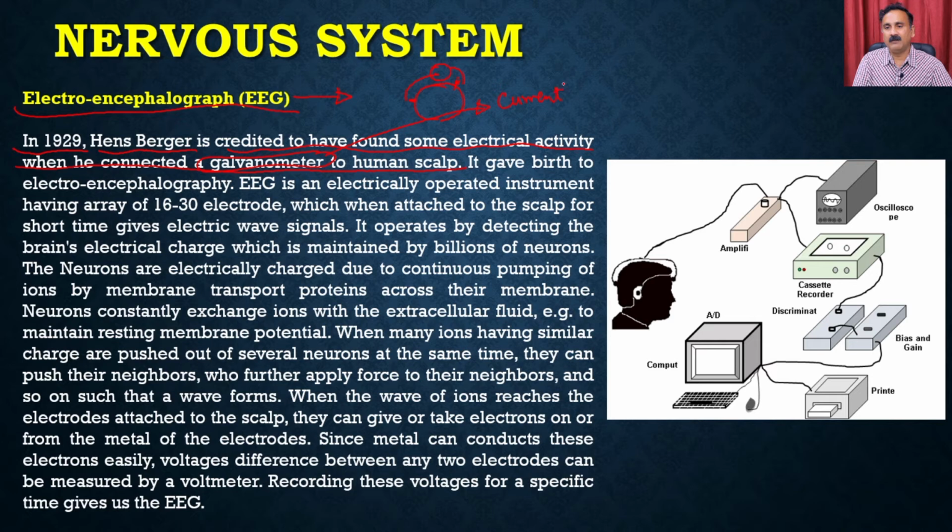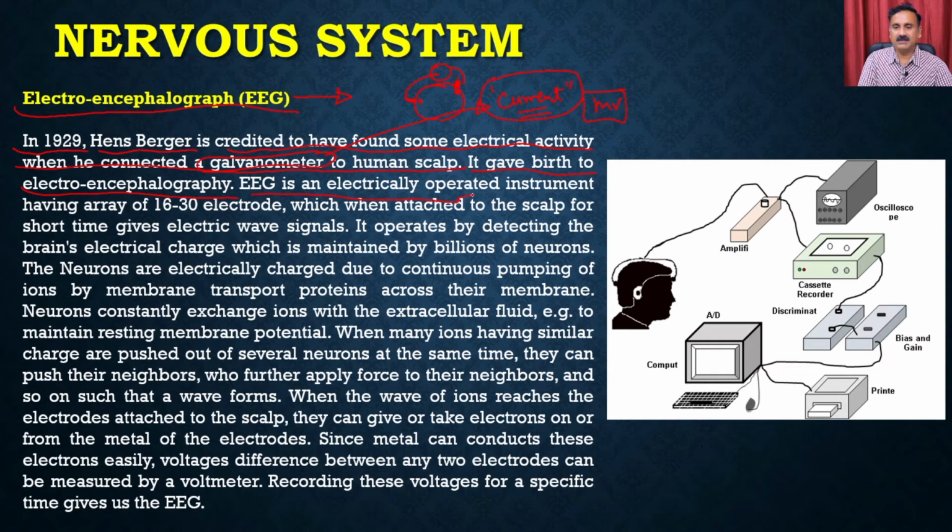Okay, so suppose you connect two wires onto two parts of the brain, so here you have a neuron, here you have a neuron, and if you connect the galvanometer in between these two neurons, you can measure the current. These currents are going to be in the millivolt range, and you require a very highly sensitive galvanometer to measure this intensity. It gave birth to electroencephalography.